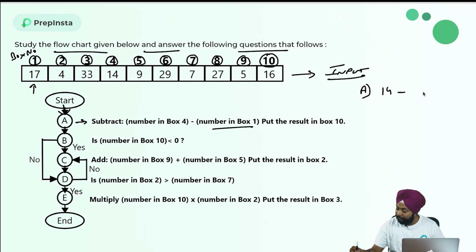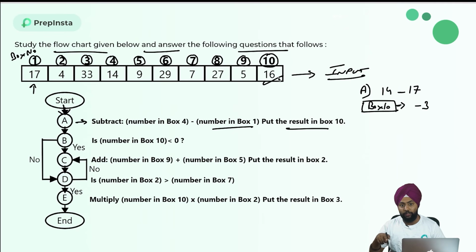In box 1, I have 17. So I get 17 minus 14, which is nothing but minus 3, and I put that result in box 10. I will store this result in box number 10 here. Previously box 10 was having 16, but now I have stored the result in box 10 as minus 3, so box 10 will now have minus 3 as its number. Okay, let's move forward. After A, I will move down to B. In B, the statement written is: is the number in box 10 less than 0 or not?